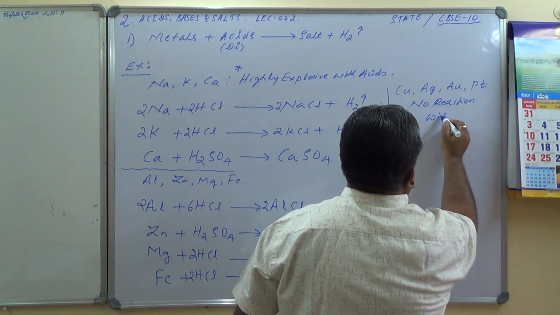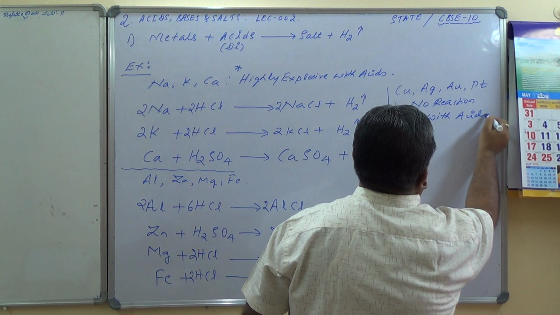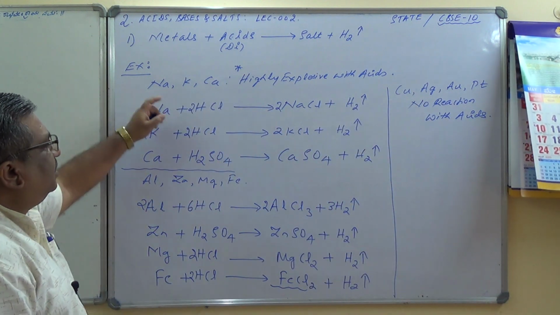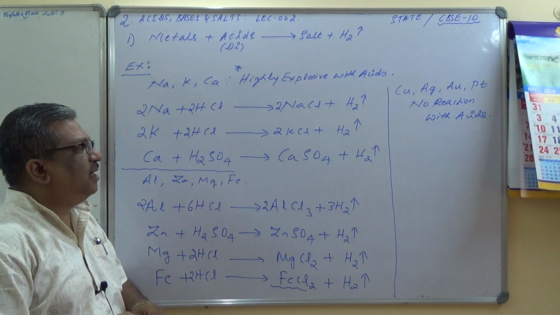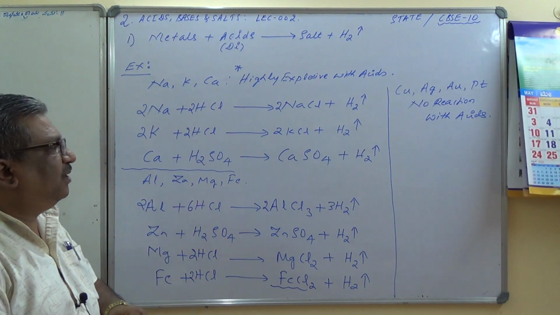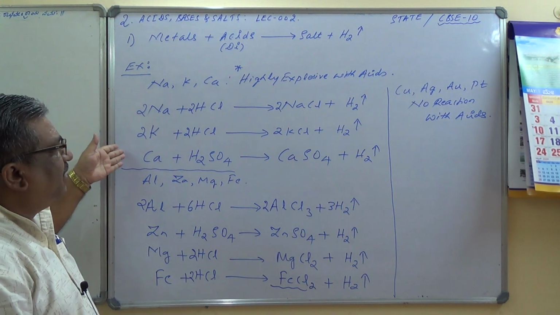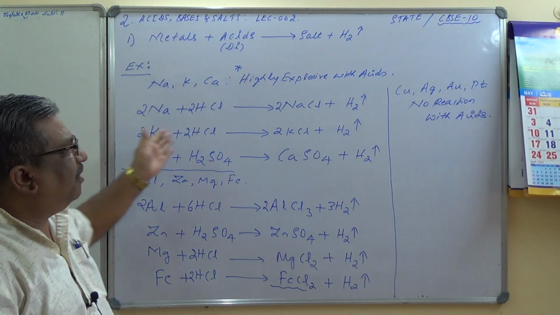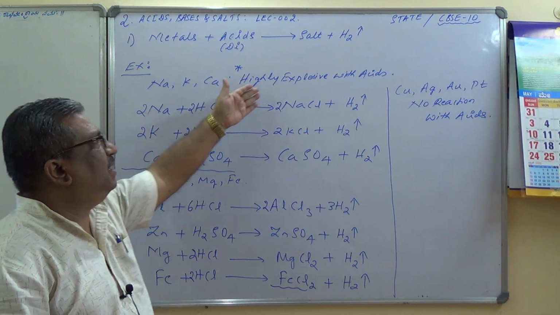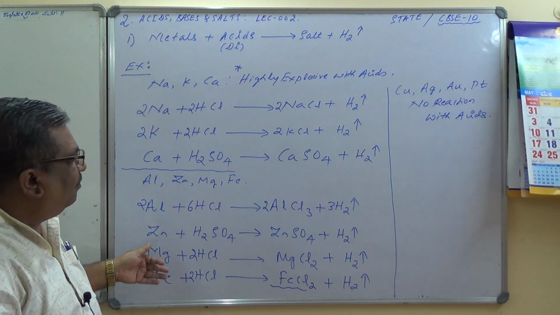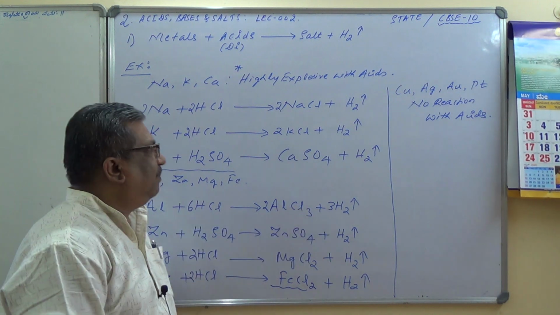Okay, this is one more point. Some of these reactions are used in the laboratories for the manufacturing of hydrogen gas, but these three reactions are never carried out in the laboratories because they are highly explosive in nature, whereas some of these can be used for the production of hydrogen gas in laboratories.